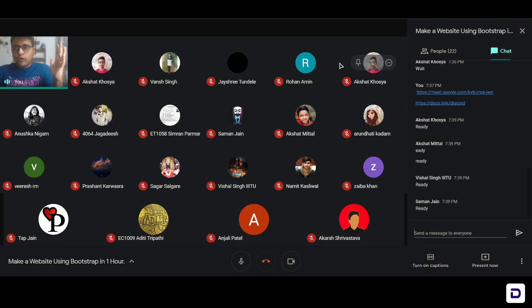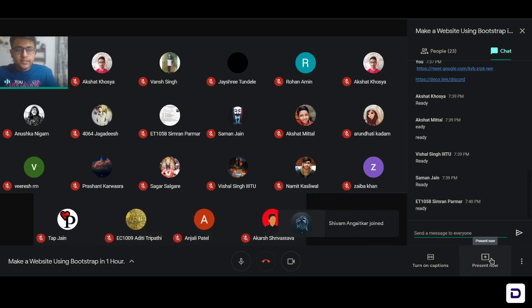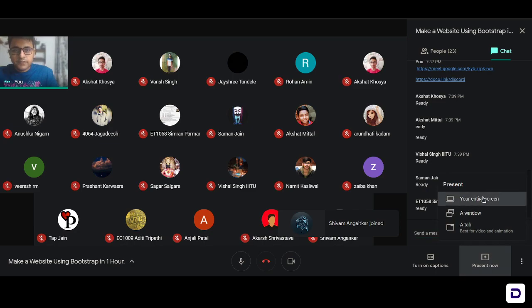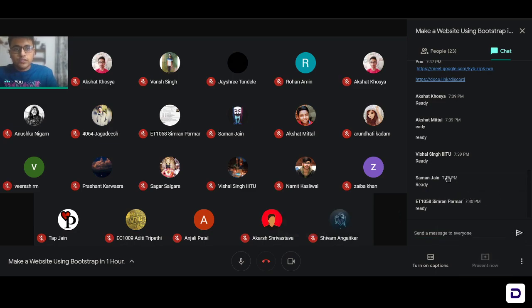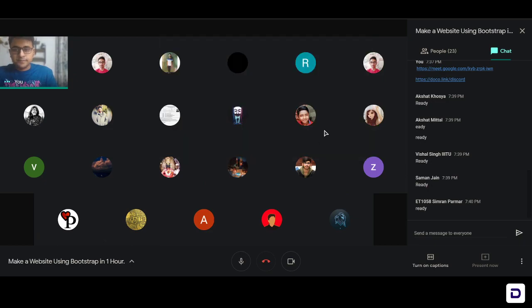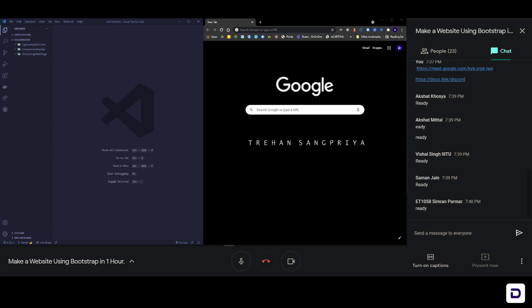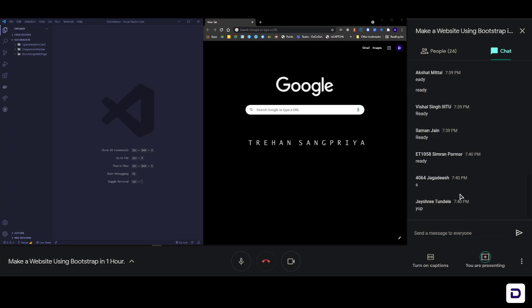Okay, it's 7:40. I guess we can start now. A few of you are ready and others are opening up. So till then, let me just start sharing my screen. Someone just let me know whether you can see my screen or not. Just give me a yes or visible in the chat box so that I'll know that the screen is visible. Okay, I have shared my screen. Just let me know.